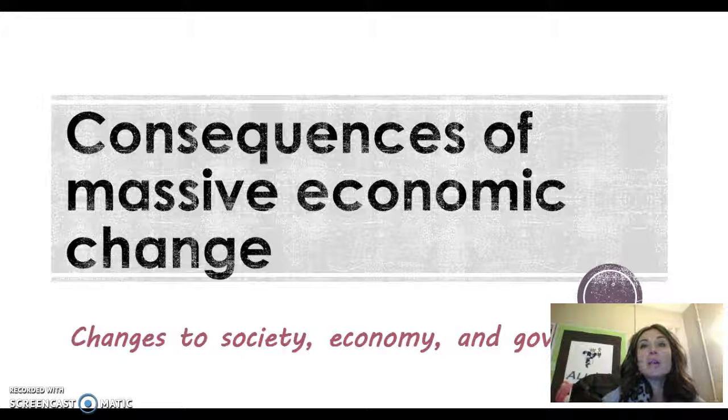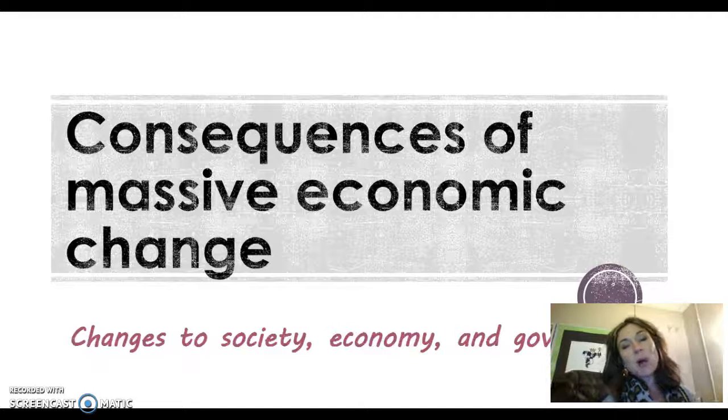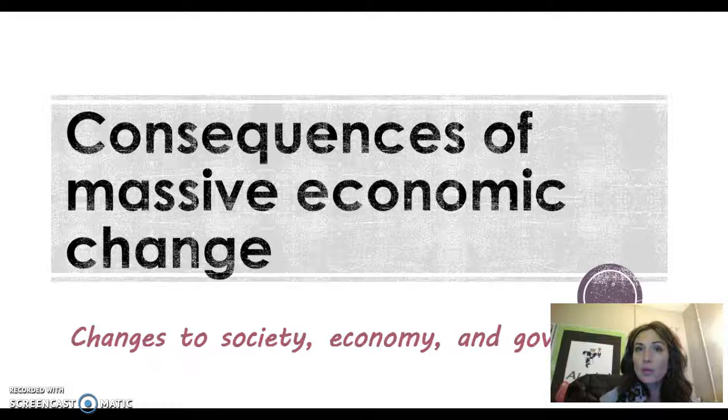Today we are wrapping up the changes the Industrial Revolution brought. We already talked about how work changed, how new goods are produced, new forms of energy, all of that good stuff. Now we're talking about the effects on society and how people are responding to that. So that is your focus today. How did society change as a result of the Industrial Revolution and what are the responses to it?